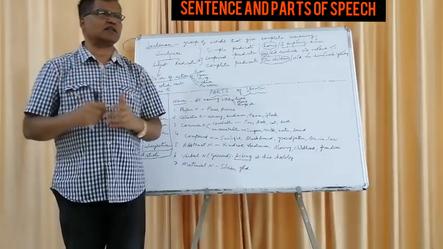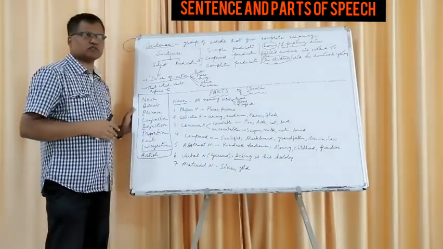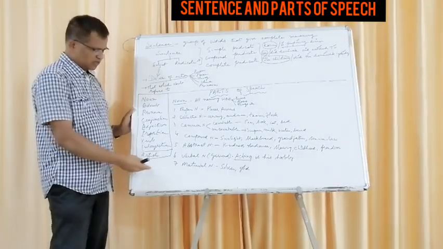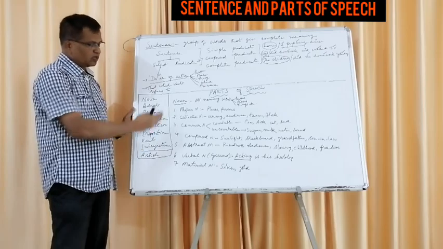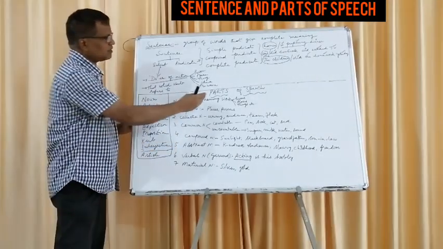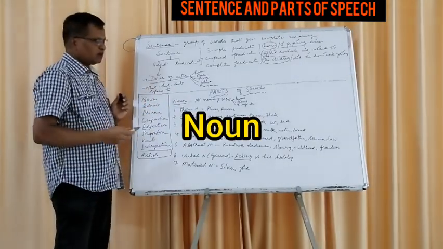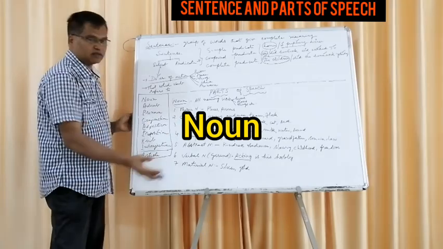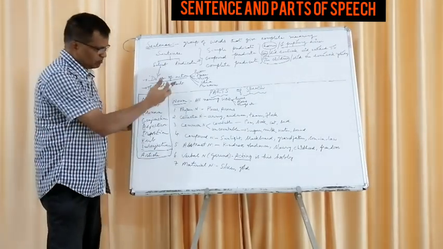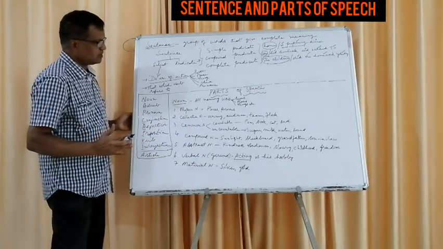If you come to that level, that means you have understood the whole of parts of speech. Articles are already done. Now each of the 8 parts of speech you have to go through individually. Here, you have taken noun first. When you say noun, there are many types. The main types are here, 7, you put there.